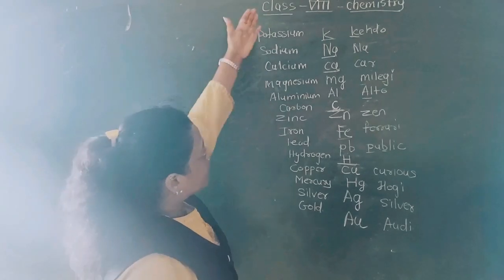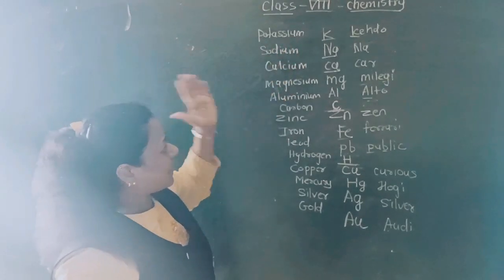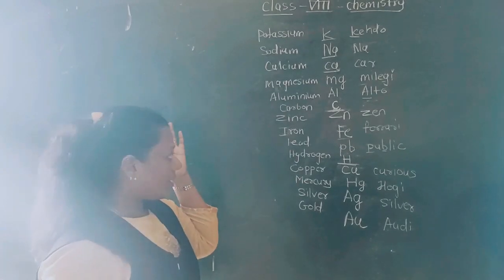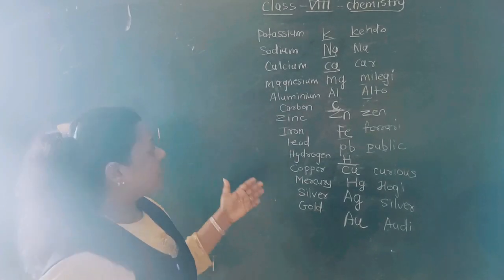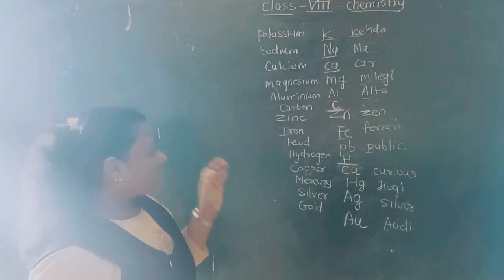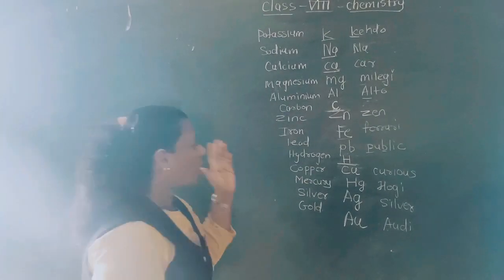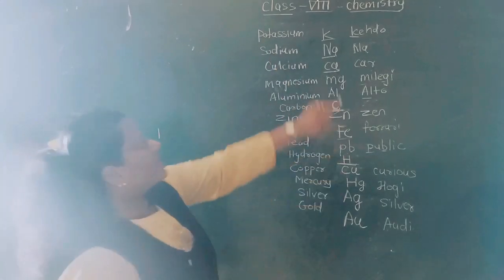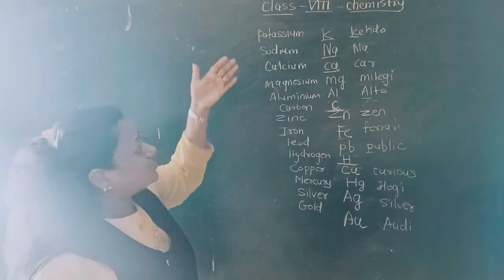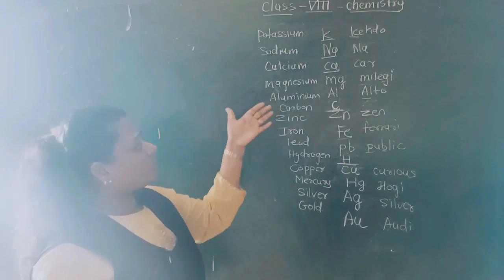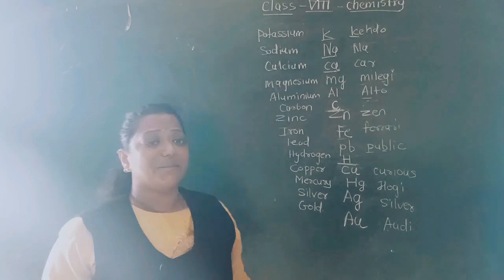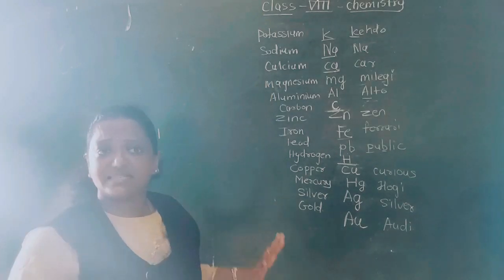Understood? So, potassium, sodium, calcium, magnesium, aluminium, zinc, iron, lead, then copper, then mercury, silver and aurum. Understood? That can be kept in mind by this line: कह दो ना कार मिलेगी ऑल्टो जेन फरारी, पब्लिक क्यूरियस होगी सिल्वर ऑडी. By this line it will be really very easy for you.